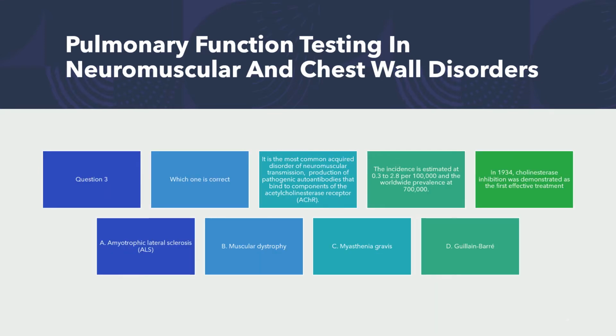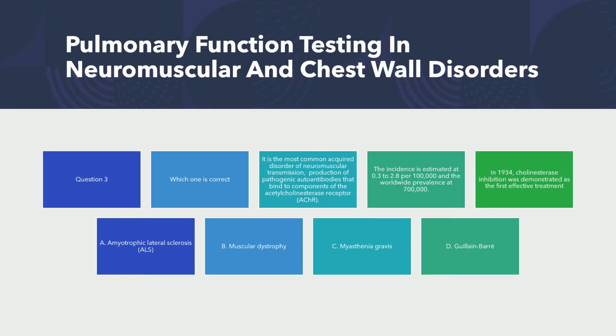Question number 3. Which one is correct? It is the most common acquired disorder of neuromuscular transmission. It's a production of pathogenic autoantibodies that bind to components of the acetylcholinesterase receptor. The incidence is estimated at 0.3 to 2.8 per 100,000 worldwide, with a prevalence of about 700,000 people globally.